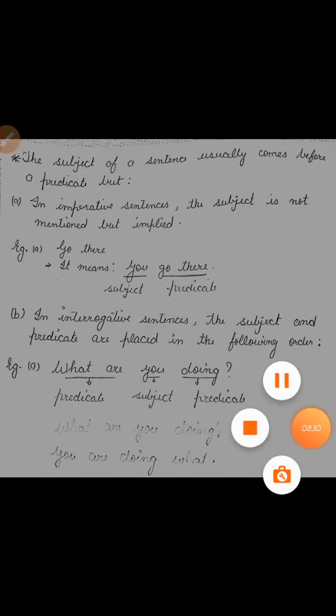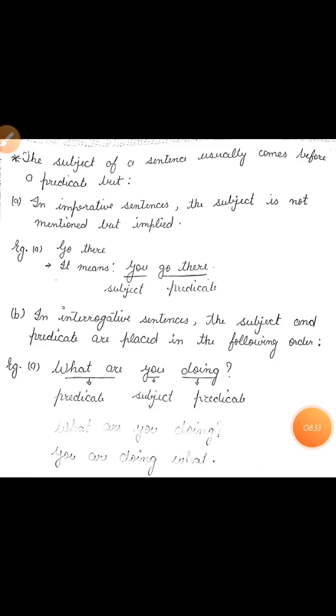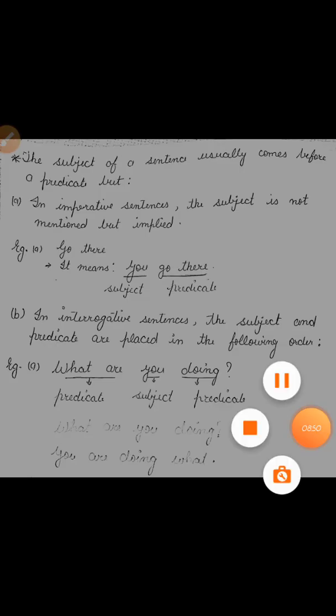B part, in an interrogative sentence the subject and predicate are placed in the following order. Example A, what are you doing? I have underlined what are as predicate, you as subject, and doing and the question mark as predicate. To find the subject and the predicate in an interrogative sentence, we change these sentences into statements as I have done. What are you doing? And you are doing what? So clearly you get to know that you is your subject and the rest of the sentence is your predicate.